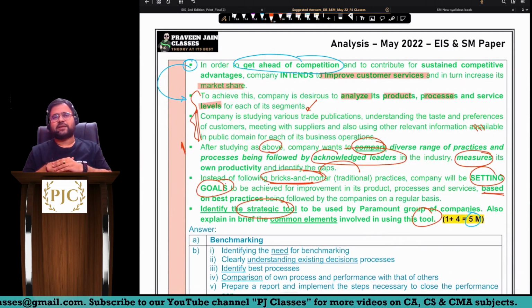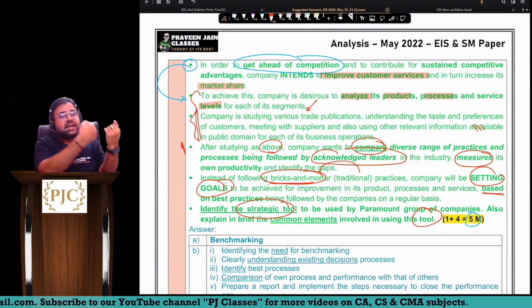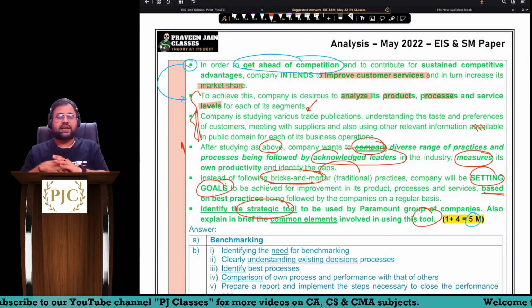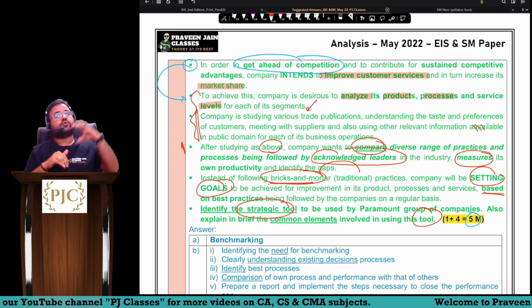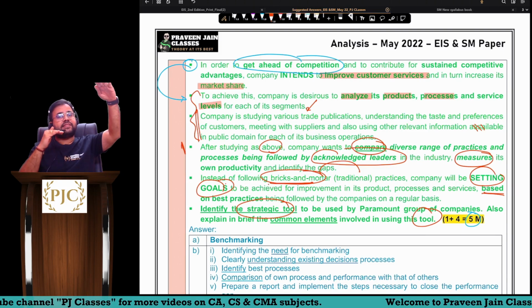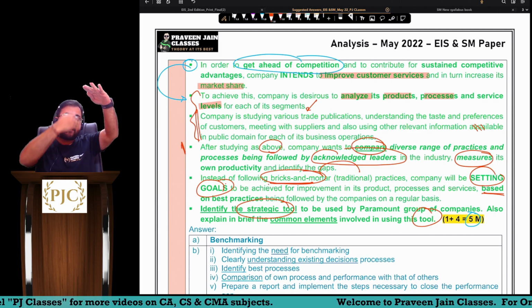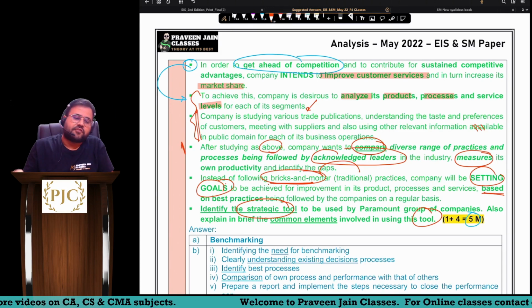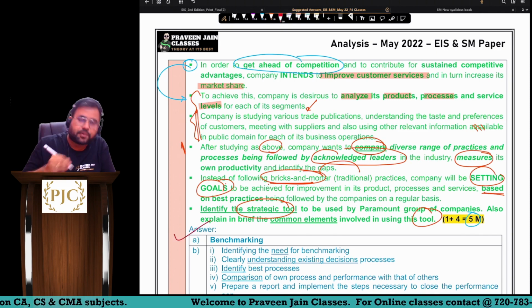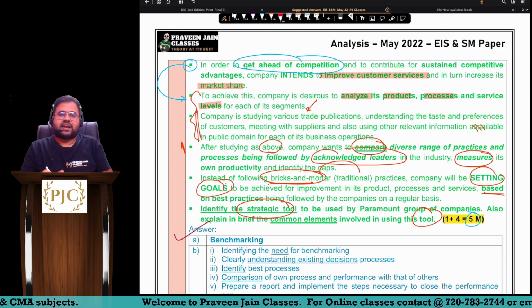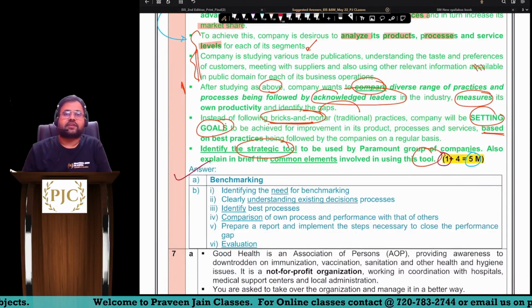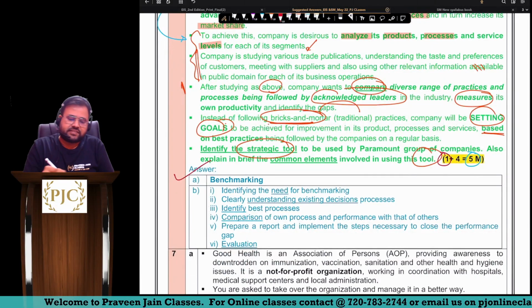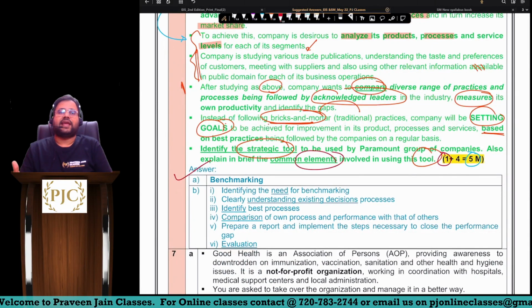The company is not doing such activities. Instead, the company is trying to find out who is the best, then compare their practices with that best and improve. This type of thing we do in one activity called benchmarking. So identify the strategic tool, for that you will get 1 mark, sir. And to implement the strategic tool, you have to follow some common elements or steps.